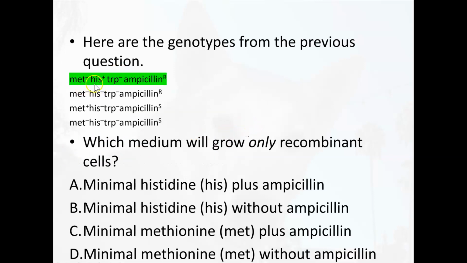Okay, so here are the genotypes, just for your own reference, so you don't have to go back and forth. Here are the genotypes from that previous question. Which media would grow only recombinant cells, the one that's highlighted in green? This is a very tricky question, so see if you can get this one right. What is the answer? Okay, so there's actually two medias that would...